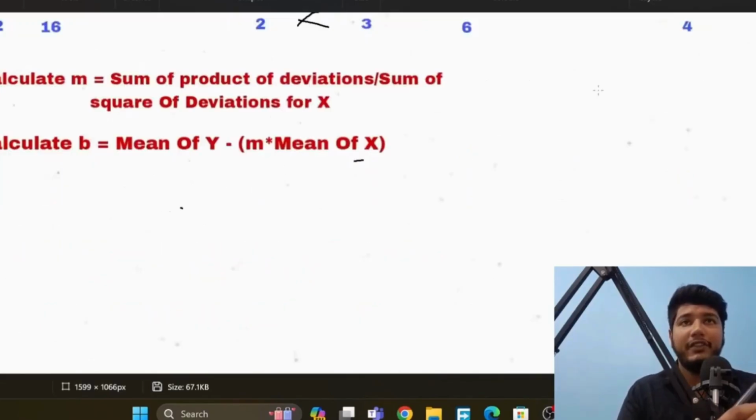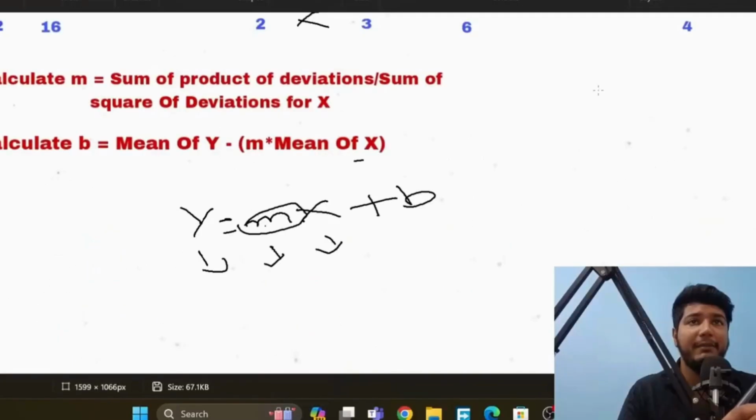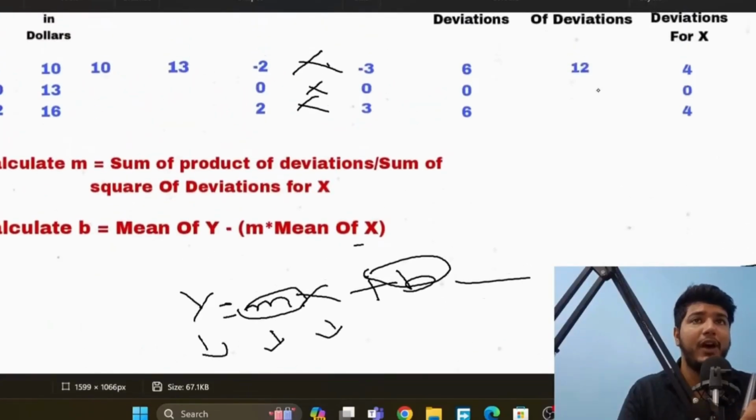So now here is our equation, y = mx + b. Here we already have our y and our x, and we have to calculate m and b.